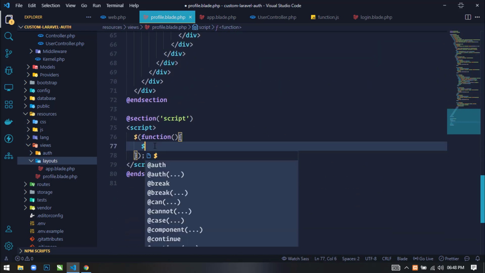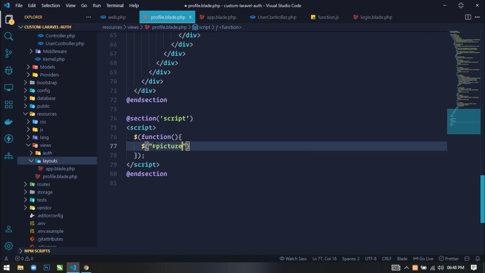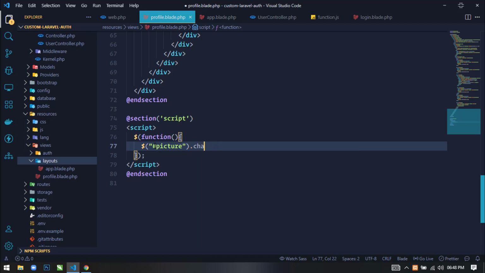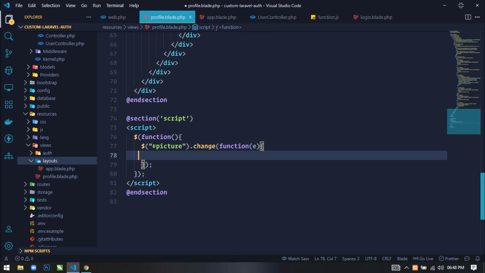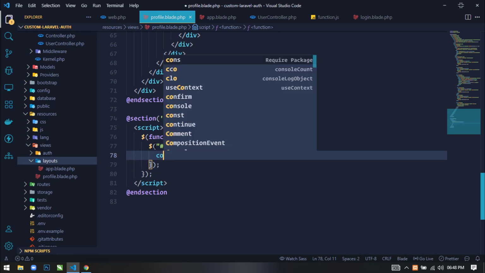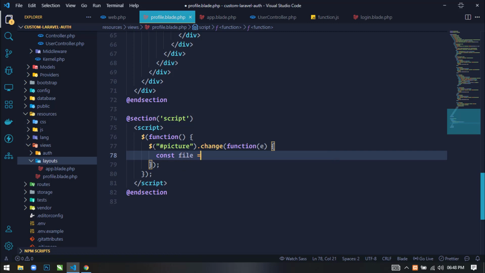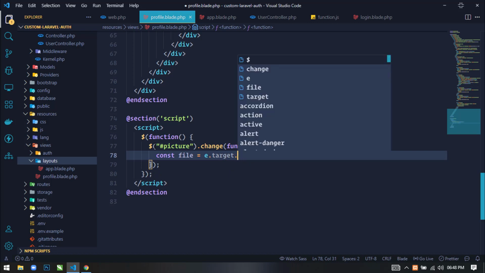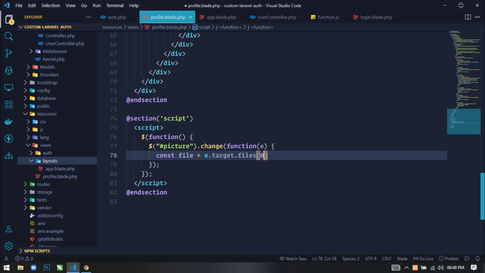So I will use this id picture to select the image from the input field. Here just add picture, and I will use the change event. And here I will write function. First we will get the file, so just write const file equal to e.target.files[0].